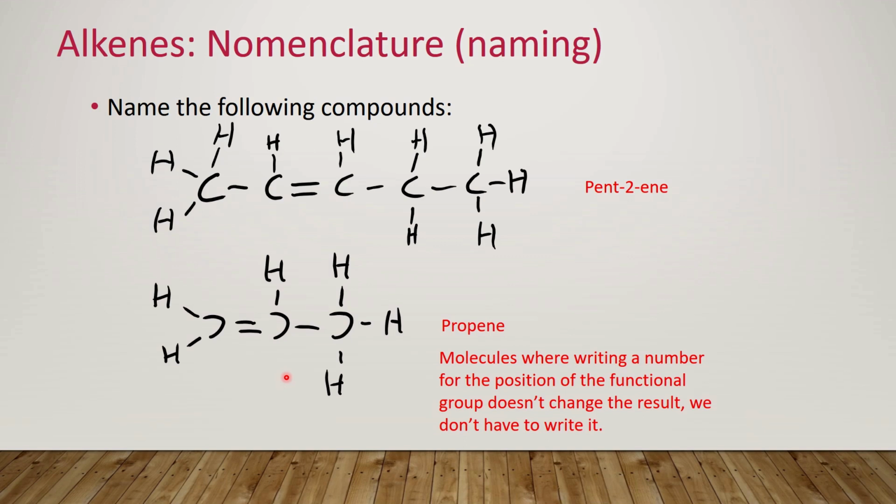to number that molecule. So we can just write propene, because there's only one possible way of making this structure with a single double bond between carbons. So there's no need to write the number next to the functional group.